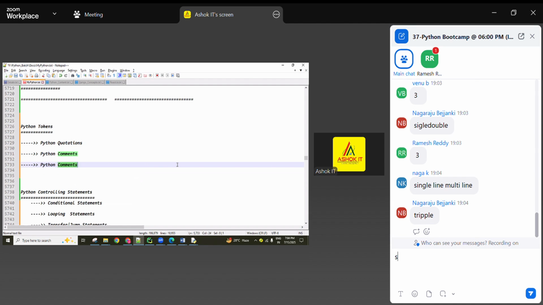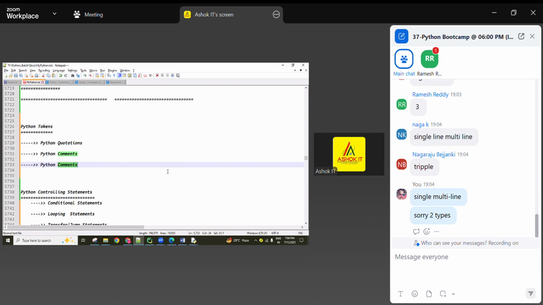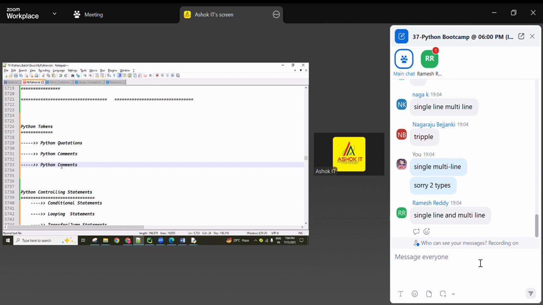We have 2 types only, not 3 types. What is the third type? If you tell me, I will learn. Then why did you give 3? How many types of comments did I ask? Okay, single line comment and multi-line comment. Single line comments use the hash symbol, multi-line comments use triple single quotation or triple double quotation.